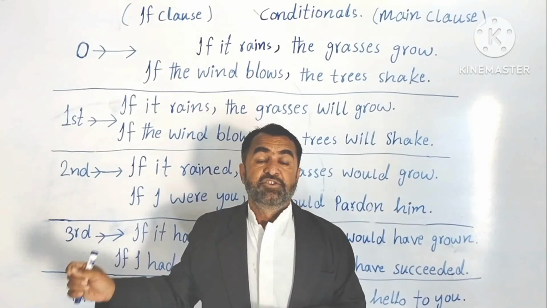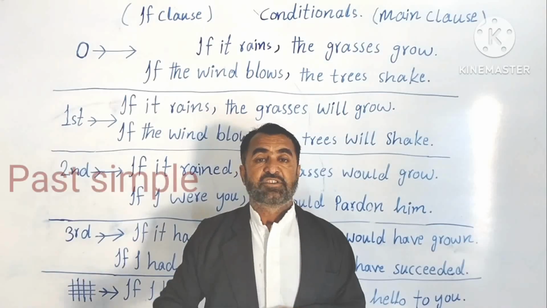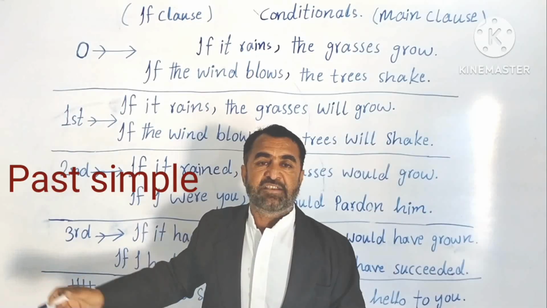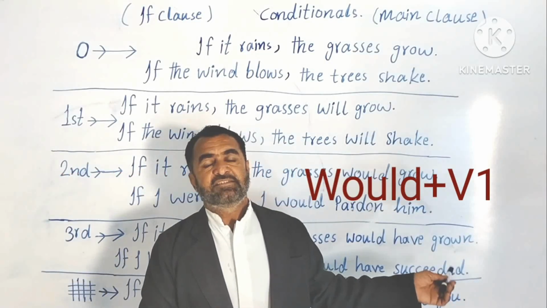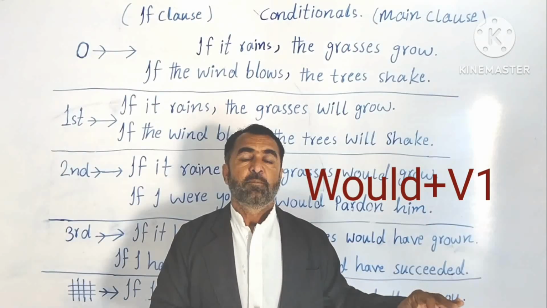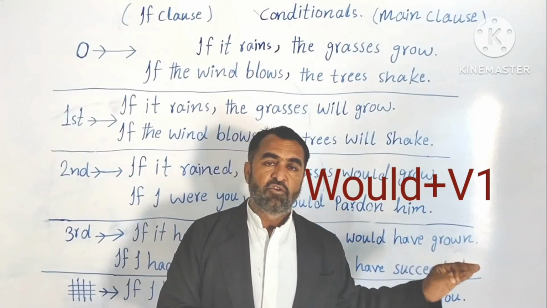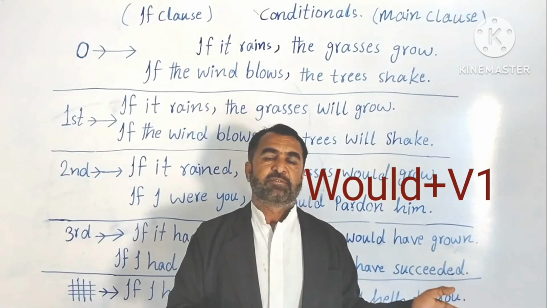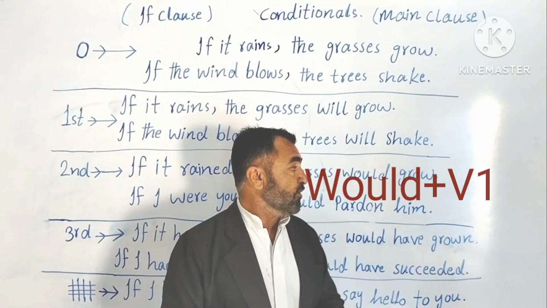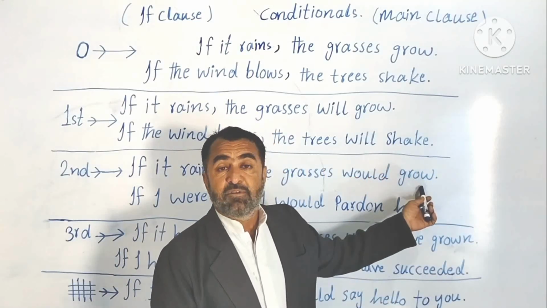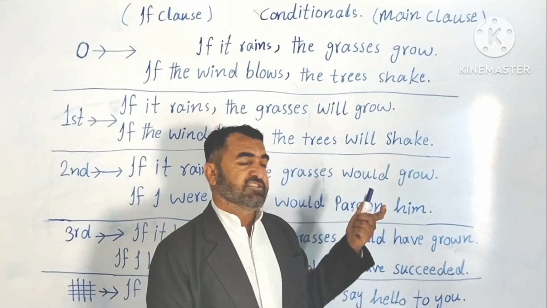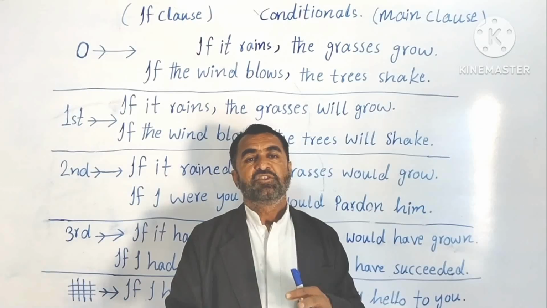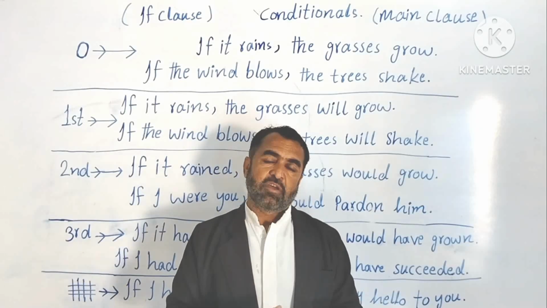And in second conditionals, the first part, the if clause or conditional clause, is in past simple, and the main clause is in would with the first form of the verb. Now I don't know whether you say it past simple or present simple, both are correct. Why? Because the first form of the verb is in present simple, would is in past simple, so it's a mixture of both. Simply, you can say would with the first form of the verb.